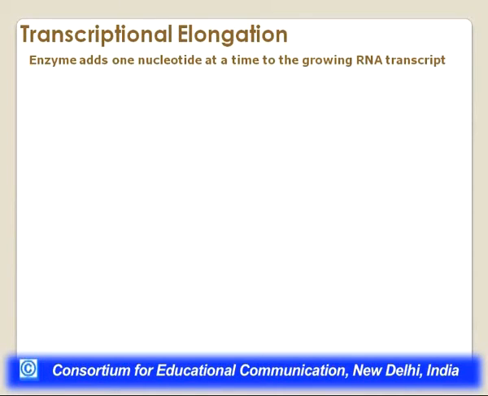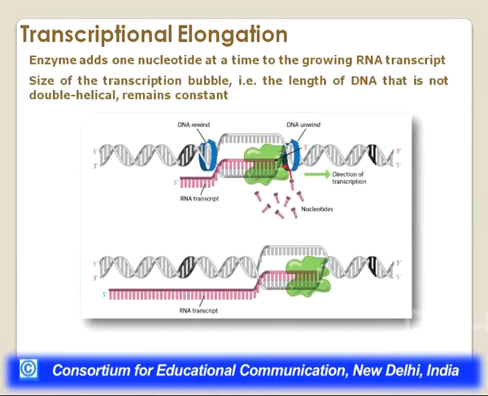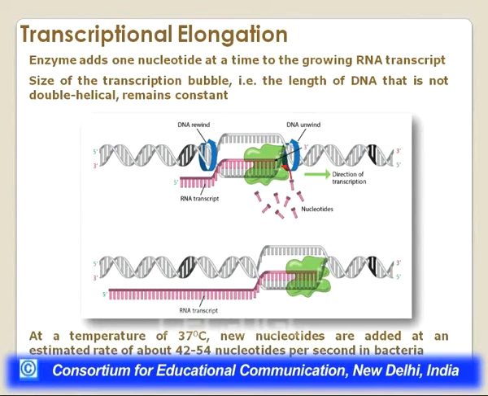So one enters and the other goes from the RNA. So it just adds one nucleotide at a time. The size of the transcription bubble, the locally unwound area, is called a transcription bubble. The length of the DNA that is not double helical always remains constant. So one is adding and one is going.